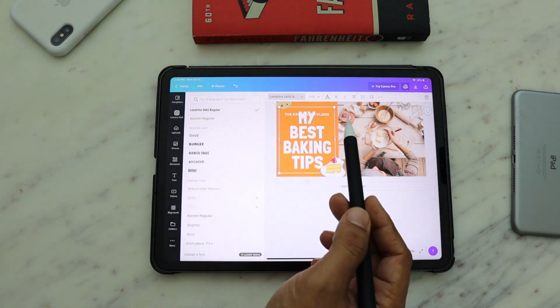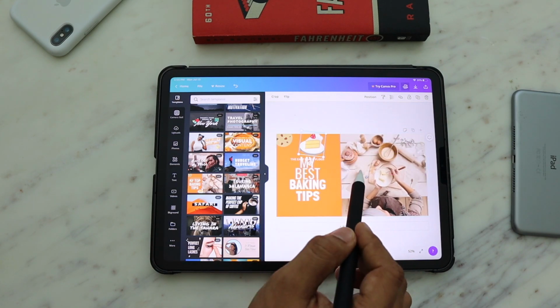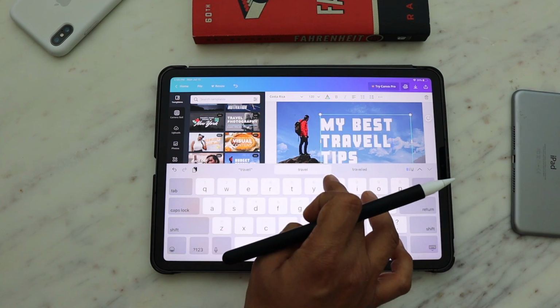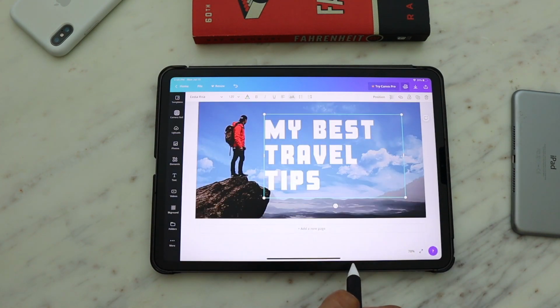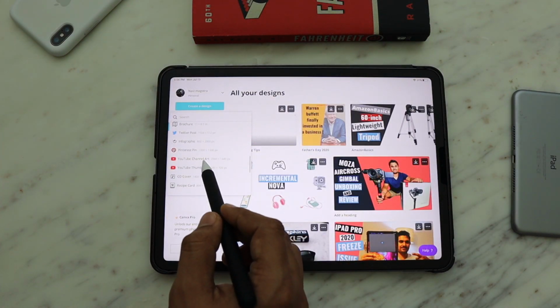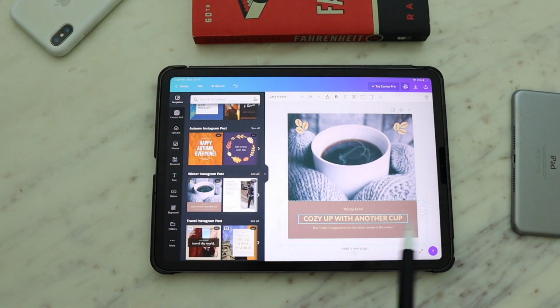Let's suppose you selected this template. It is very easy to edit this with your personalized touch. Whatever text you want to enter, you can change that. As you can see on the screen currently, I am able to change the text on this template. You can even change the background, color, font size, and different types of animations as well.